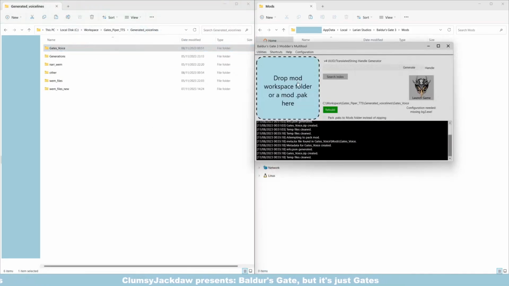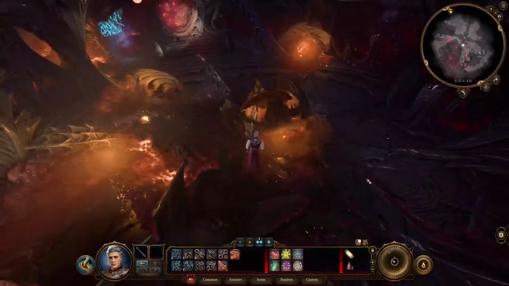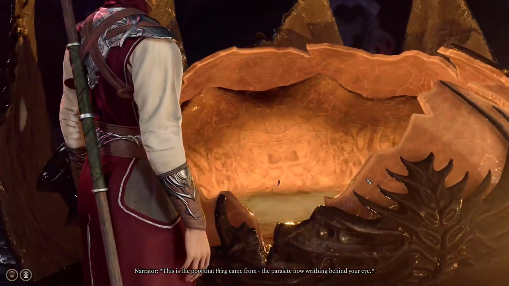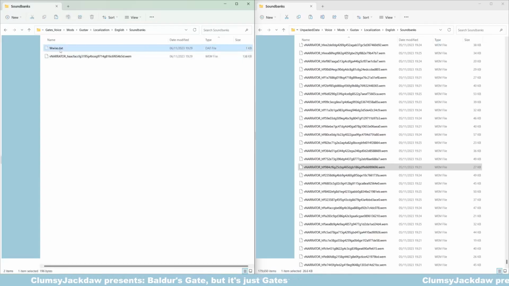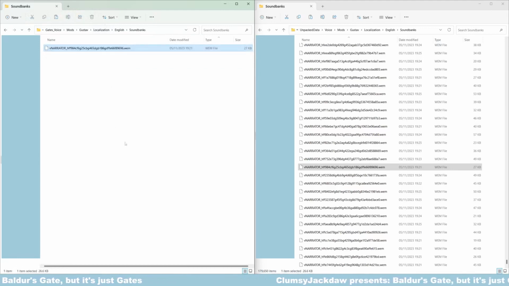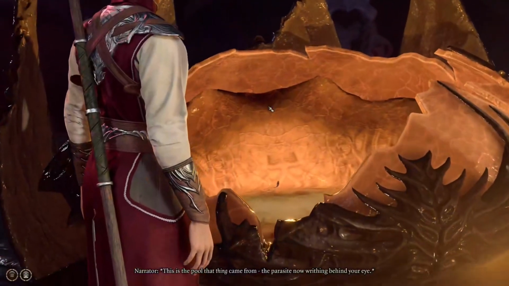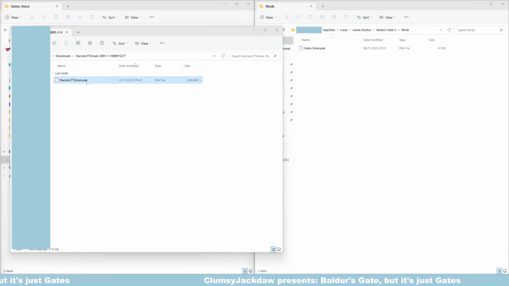I'm probably doing something wrong, so let's try again with just the first line and without the mod manager. Dang it, now it's just silence instead of a voice. Maybe there's something wrong with my generated files? Let's try again with a random voice line from the game itself instead. Nope, still silence. Perhaps my game is just broken?